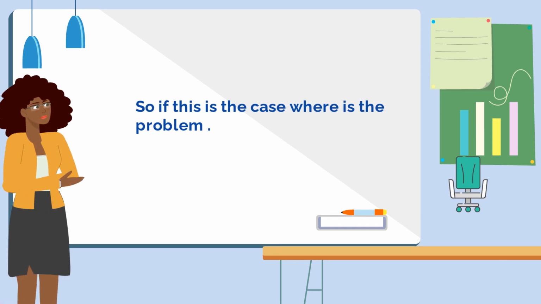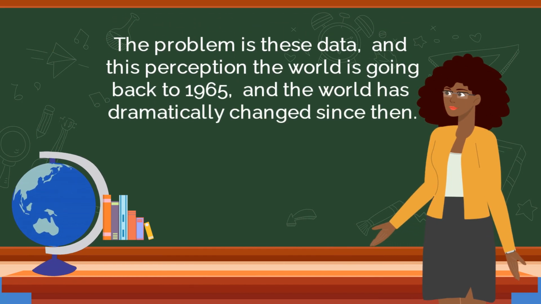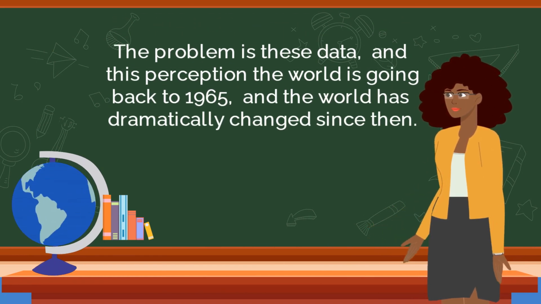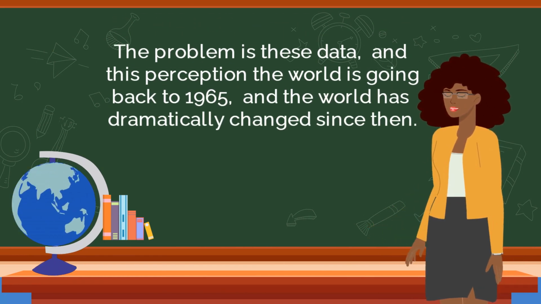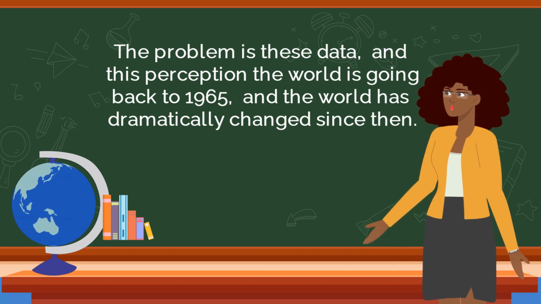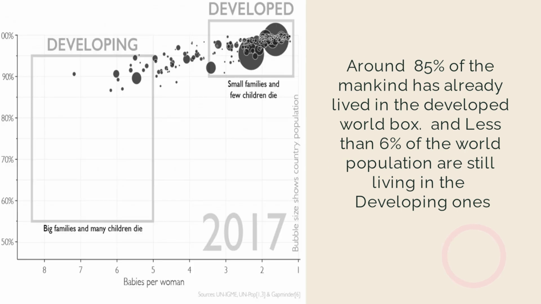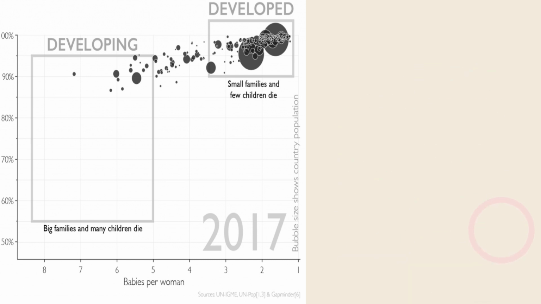So if this is the case, where is the problem? The problem is this data, and this perception. The data goes back to 1965, and the world has dramatically changed since then. Around 85% of mankind now lives in the developed world box, and less than 6% of the world population is still living in the developing one.